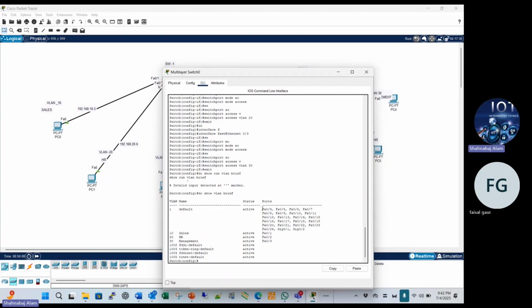Before, these ports 1, 2, 3 were in the default VLAN, but now you don't see them in the default, because we assigned ports 1, 2, 3 to the sales, HR and management VLANs.